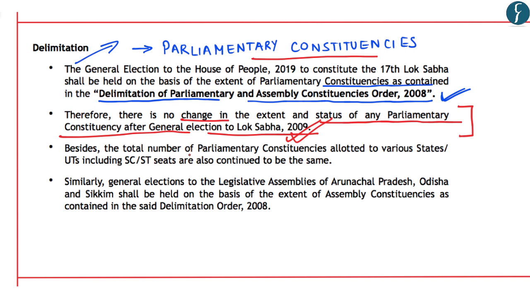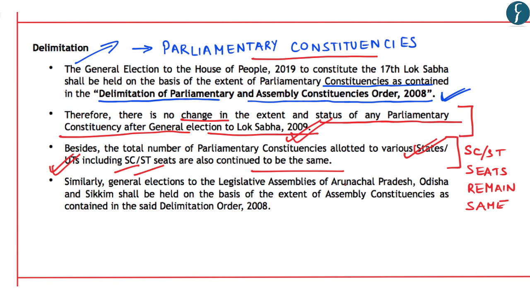Now another important aspect is that total number of parliamentary constituencies allotted to different states as well as union territories, including the seats for scheduled caste and scheduled tribe, will also remain the same. So seats allotted to SC and ST will remain the same as what it was in the previous Lok Sabha. And on the same note, assembly elections for the state of Arunachal, Orissa and Sikkim shall be held as per the Delimitation Order of 2008.